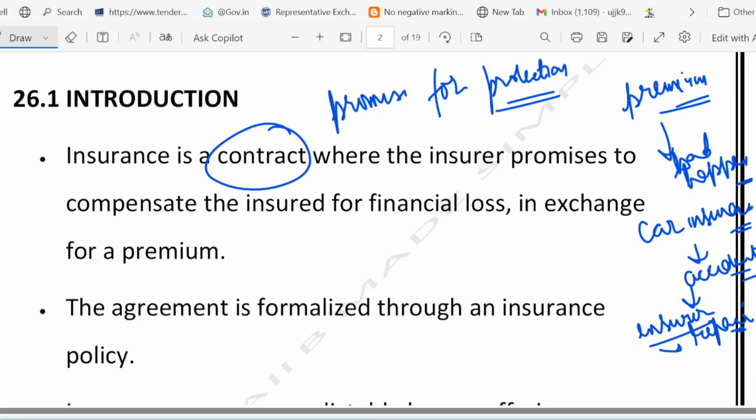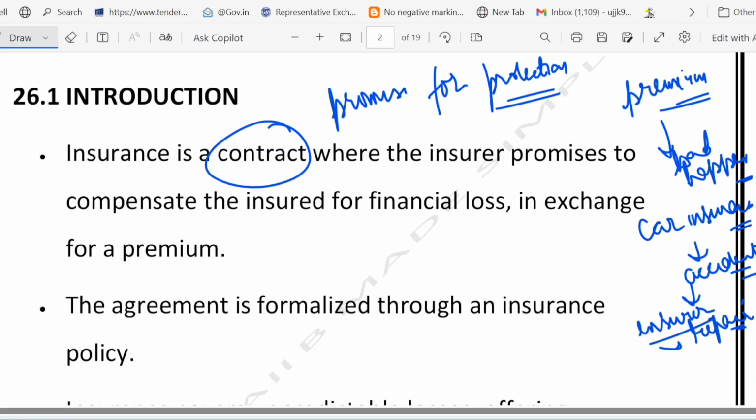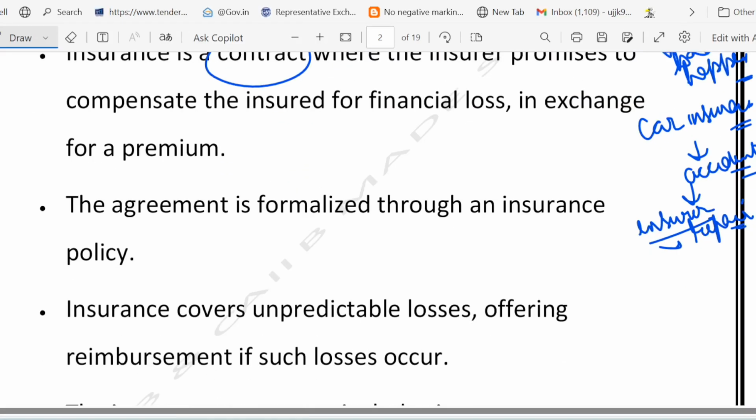It is a kind of contract, meaning a promise for protection, and you have to pay some premium in case anything bad happens. I gave you one example of the car. If you have car insurance and that car met with an accident, the insurer pays for the repair. Now the next point is, it is formalized through a policy. I hope the insurance concept is clear.